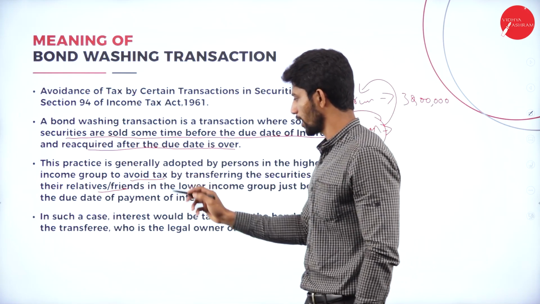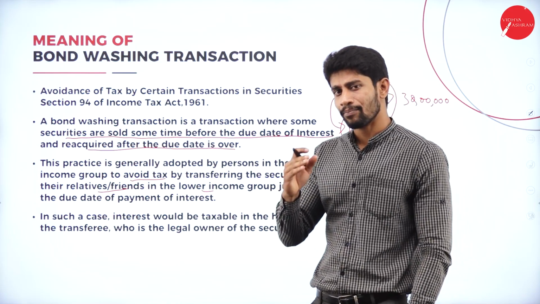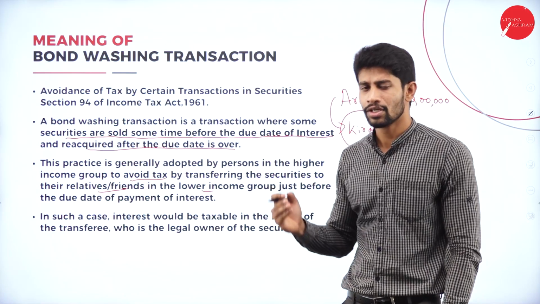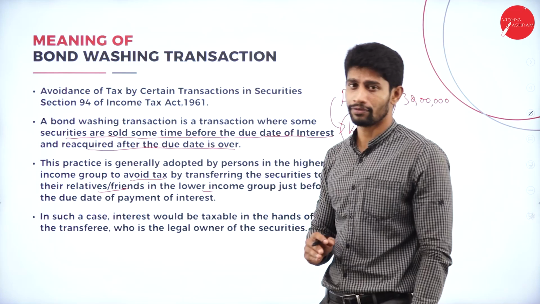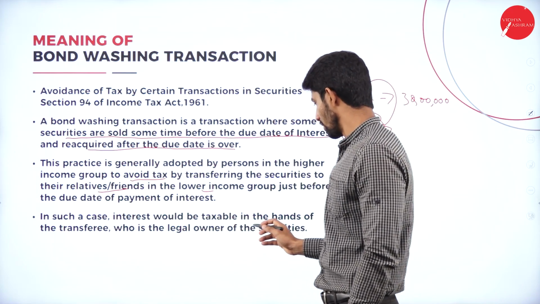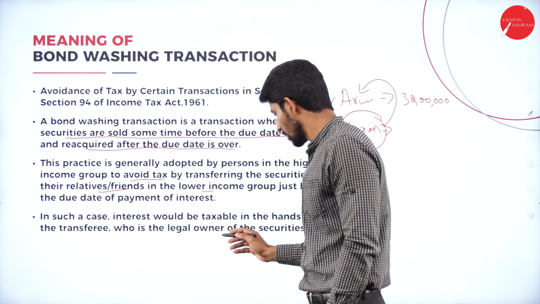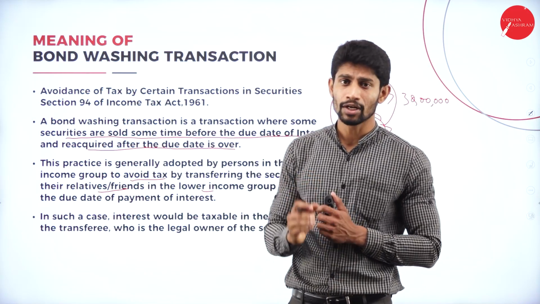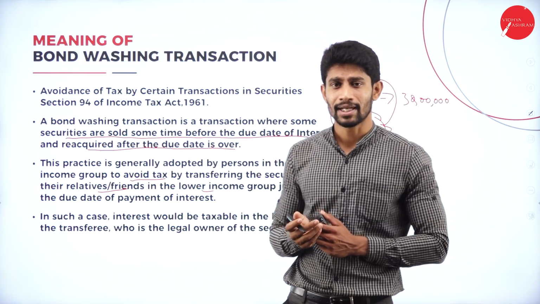just before the due date of payment of interest. Yes, just to avoid the tax, they do transactions with their relatives or friends before the due date of payment of interest. Next, in such a case, interest would be taxable in the hands of the transferee, who is the legal owner of the securities. Who is going to be the legal owner, the actual owner of the securities? That person is supposed to pay the tax to the government.